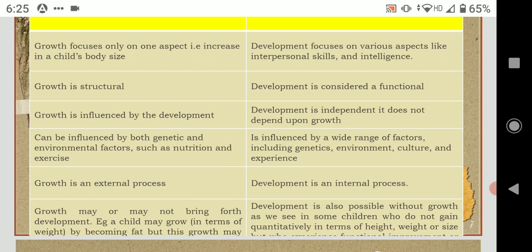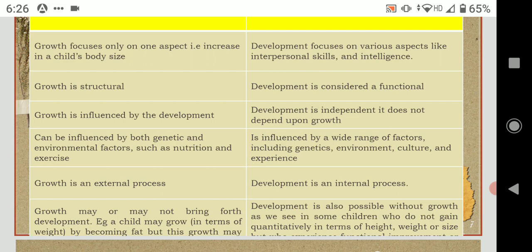हमने ऐसे भी बच्चे देखे हैं जैसे कि बौने होते हैं, ड्वार्फ होते हैं, जो फिजिकली ग्रो नहीं करते हैं, पर क्या उनका मेंटल ग्रोथ नहीं होता है? क्या उनका सोशल ग्रोथ नहीं होता है? होता है. So that means development is also possible without growth. So we can see in some children who do not gain in height, weight or size, but they do experience some kind of functional change or development in their body.